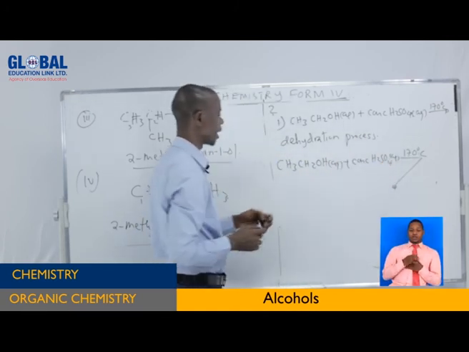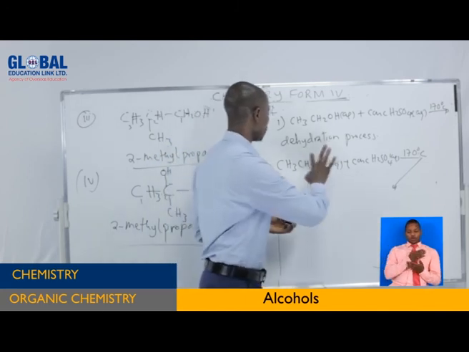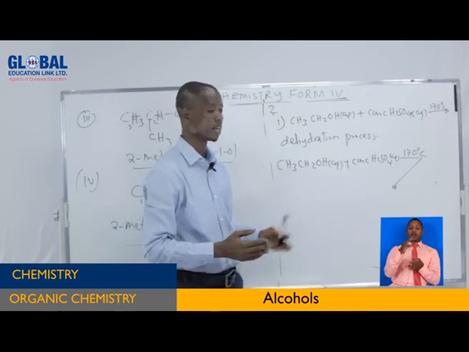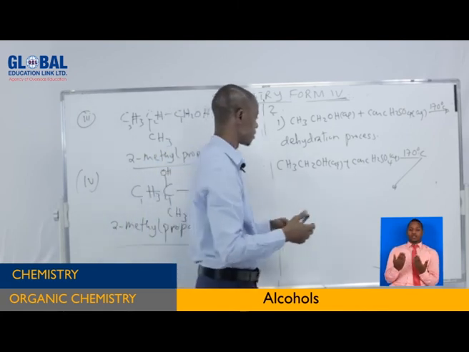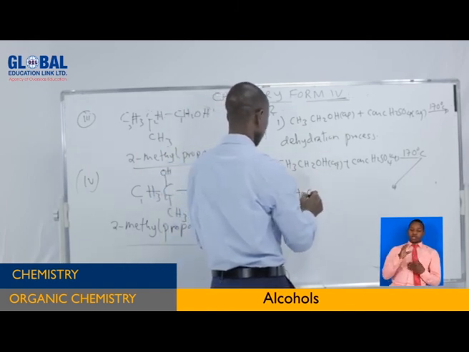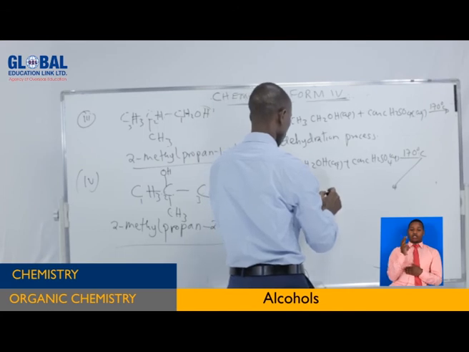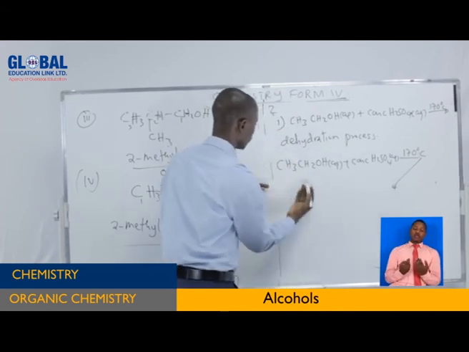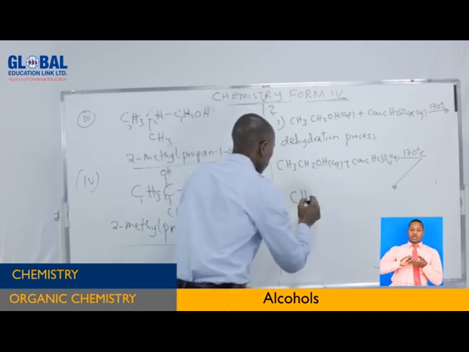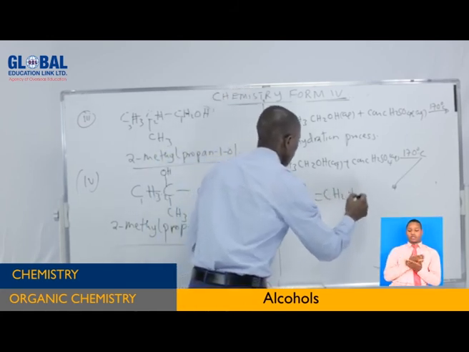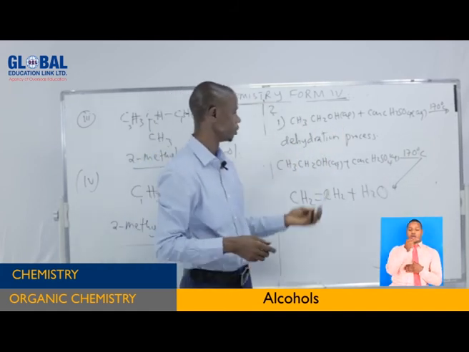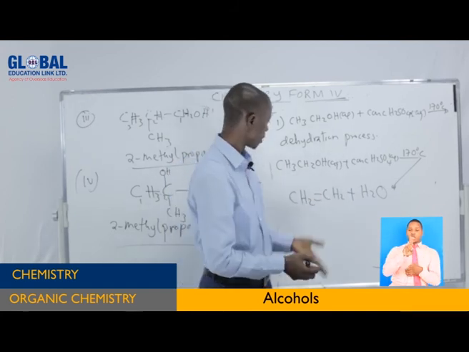So the elements of water will be taken away. And when the elements of water are taken away, what will happen? A double bond will be formed from this one. So there is a very simple thing for you to do here. A double bond will be formed. Here, CH3CH2, the product will be, because we have two carbon atoms, hydrogen and oxygen will be taken away. So we are going to form the double bond this way, plus a water molecule. So it is simple for you to do that equation.